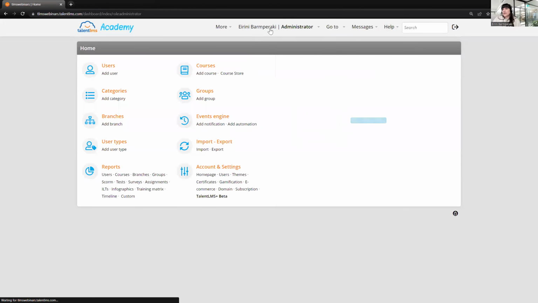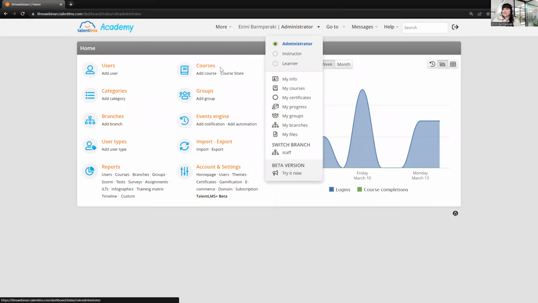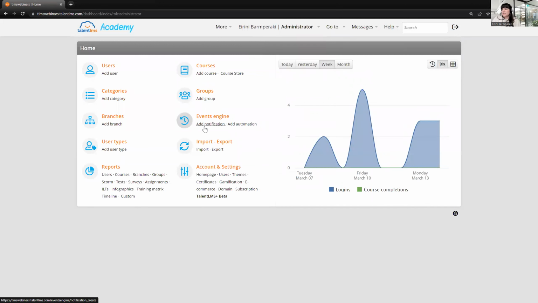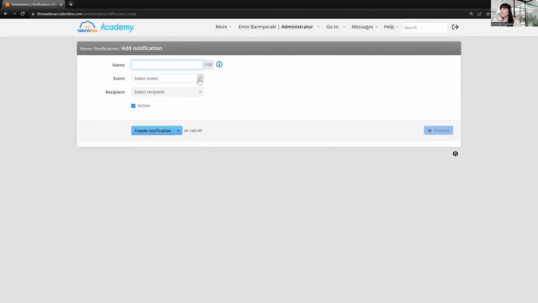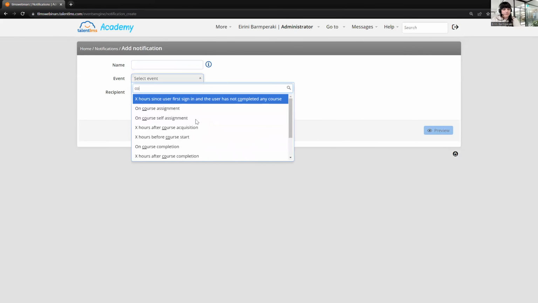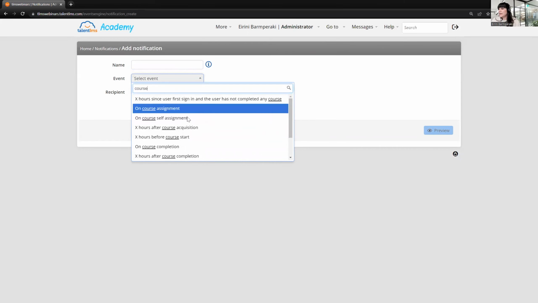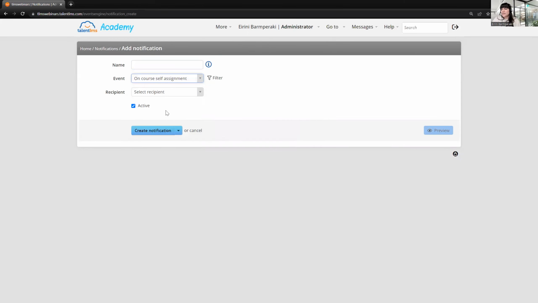So I'm going to change it all here. I'm going to turn myself into an admin and head to the events engine and click add notification. The notification you're looking for is, let me just search really quick, course self-assignment.